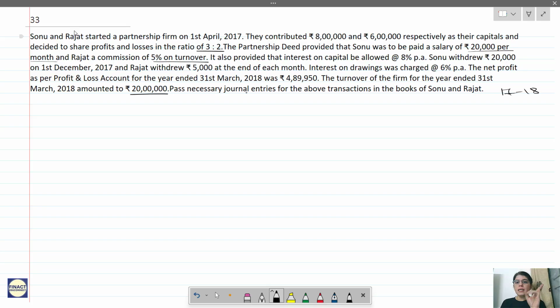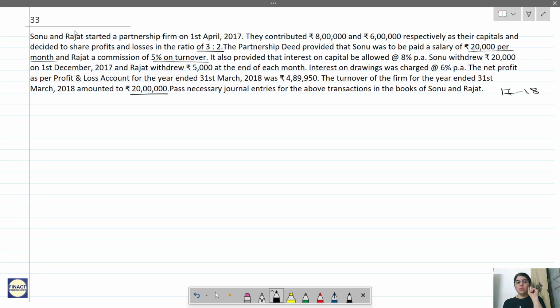Pass the necessary journal entries for above transactions in the books of Sonu and Rajat. When they say in the books of Sonu and Rajat, I will use the same thing. Journal entries in the books of Sonu and Rajat. I can write it like that instead of writing in the books of firm. Now see here they are saying pass necessary journal entries. So you are required to pass all the journal entries.